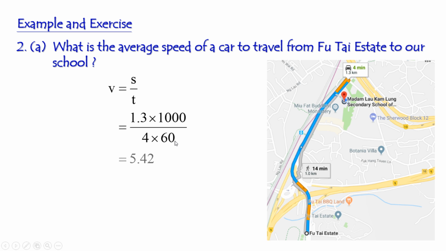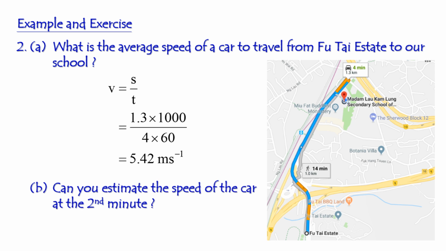So the answer is 5.42. And what's the unit for this quantity? Okay, you look at the unit in the numerator, it is meter, and in the denominator is second. So this one will be meter per second, right?